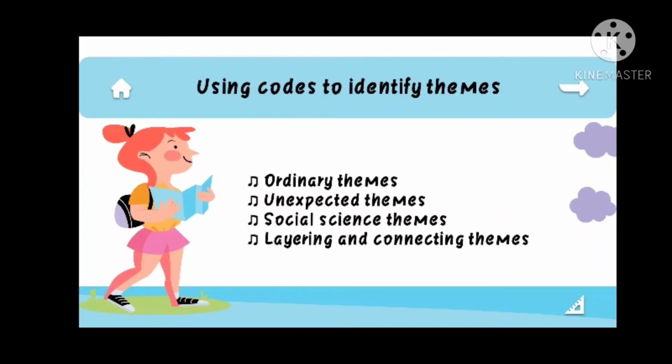Using codes to identify themes. There are 4 kinds of themes developed: ordinary themes, unexpected themes, social science themes, and layering and connecting themes.